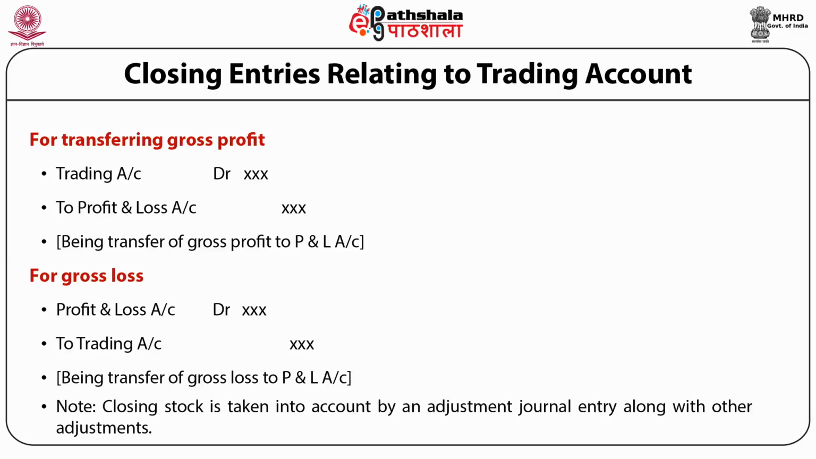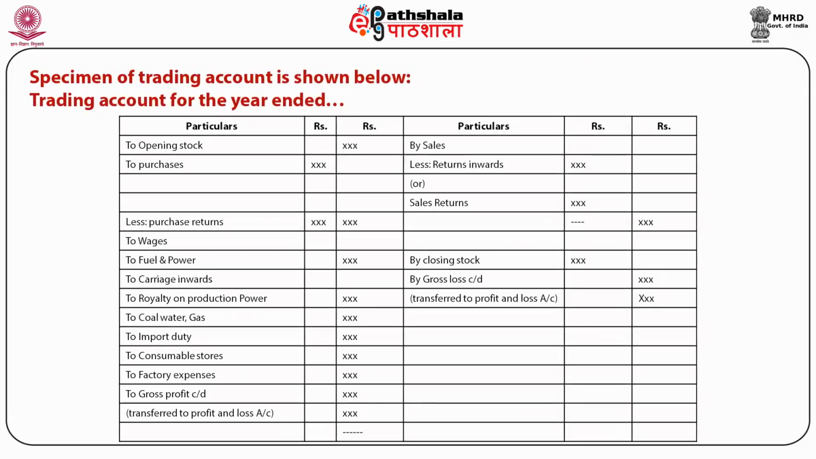It is important to note the closing stock is taken into account by adjustment journal entry along with other adjustment entries. For the purpose of understanding the trading account, the specimen of trading account is shown below. Trading account for the year ended. There are two sides of this account. One is debit side and another is credit side. The opening stock is shown on the debit side, whereas closing stock is shown on the credit side. Purchases, less purchase return. It means net purchases are shown on the debit side of the account.